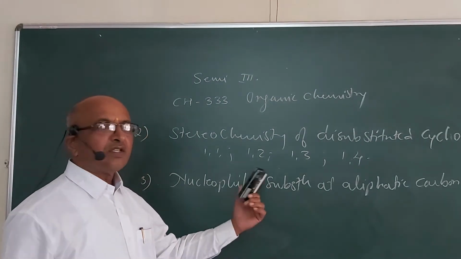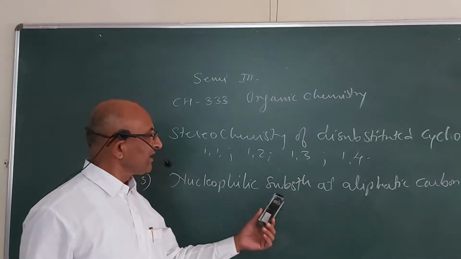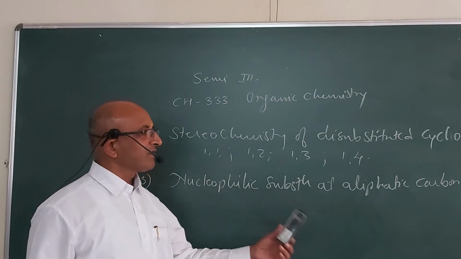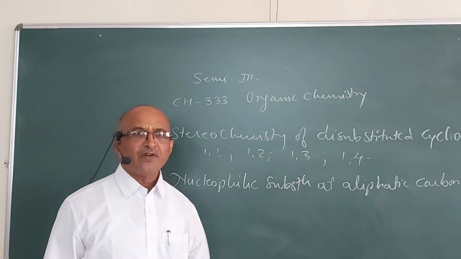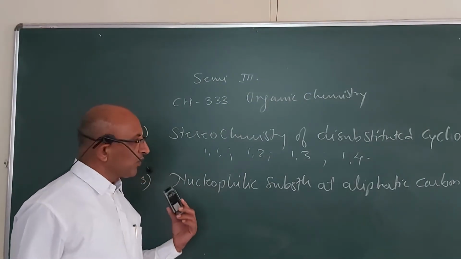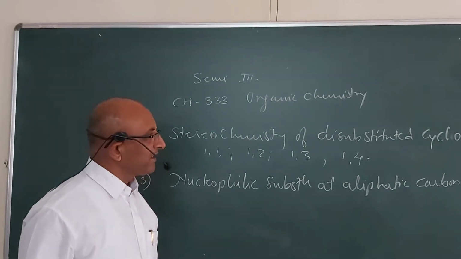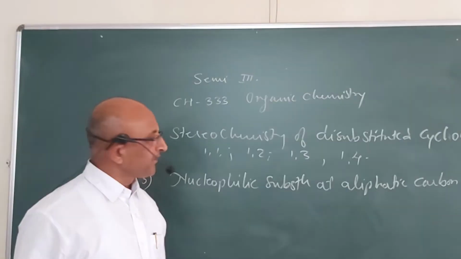What are the different types of substitution reactions? That is the electrophilic substitution and nucleophilic substitution reactions, and these are studied for aliphatic compounds, or compounds which contain aliphatic carbon. So here we are going to deal in detail with nucleophilic substitutions at the aliphatic carbon.